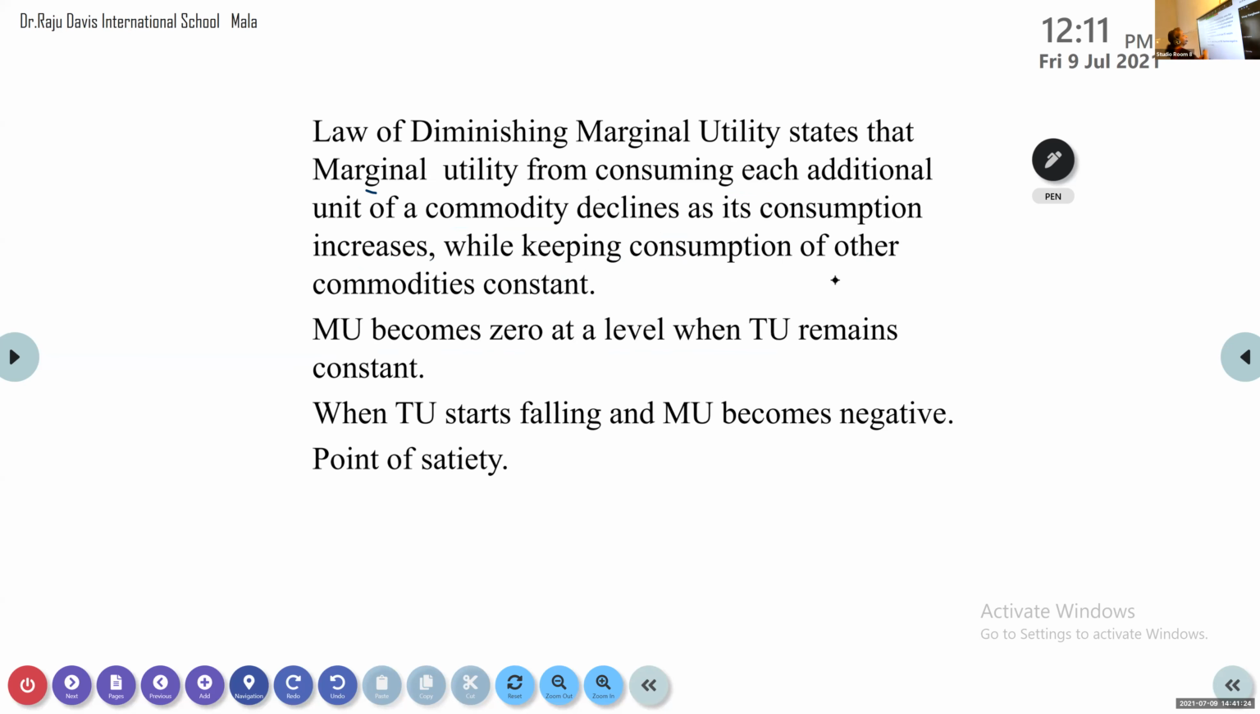Once more, listen. It states that marginal utility from consuming each additional unit of a commodity declines as its consumption increases, but at the same time we are keeping an assumption that consumption of other commodities is constant. So whatever other commodities we consume, we are not consuming them at that time; we are consuming only one product at a time. Now again you can see the graph.